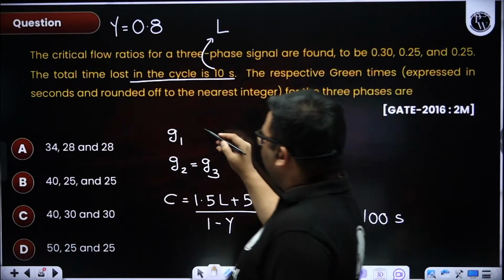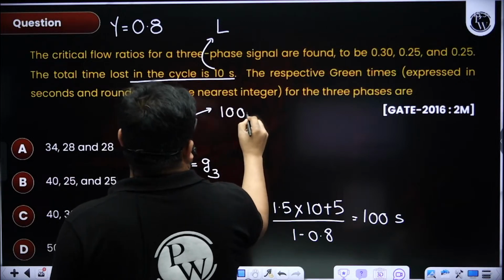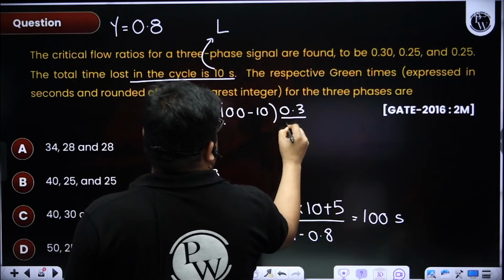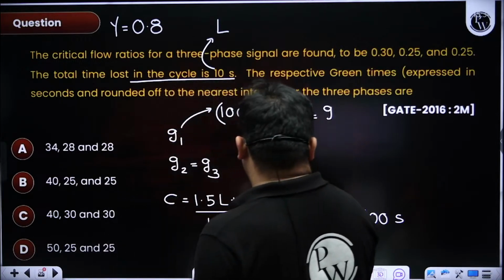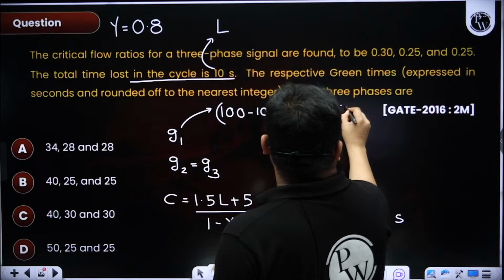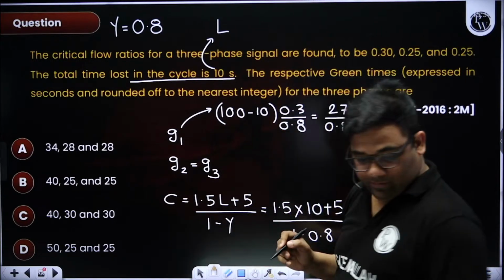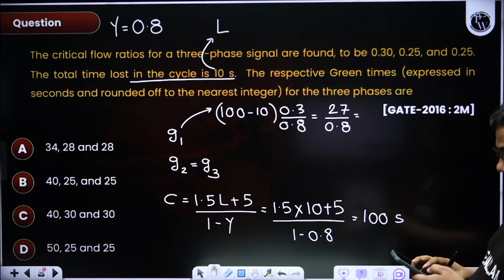Now when I am finding G1, G1 will be the cycle length 100 minus the total lost time, into 0.3 by 0.8. So this will be 90 into 0.3, so 27 by 0.8. How much are you getting?